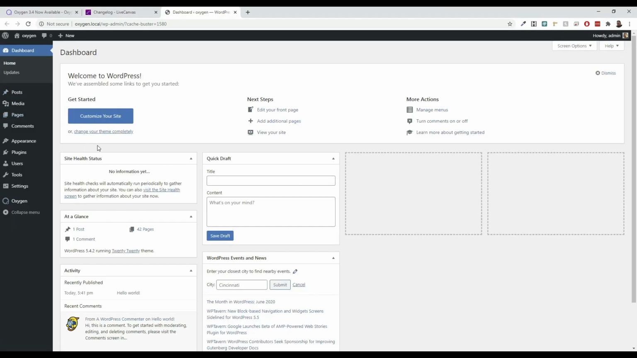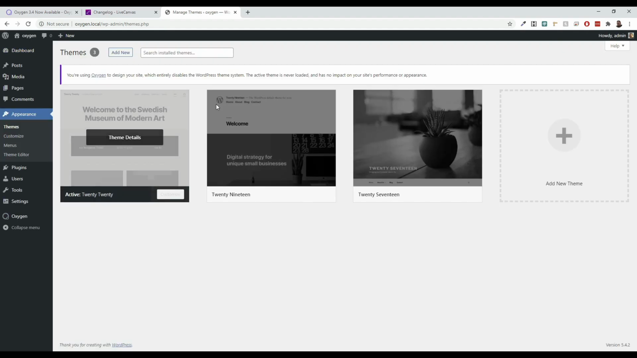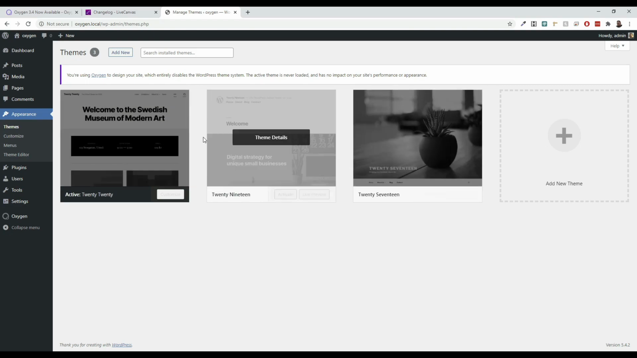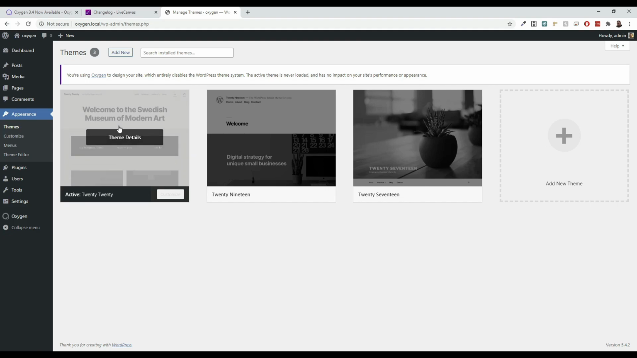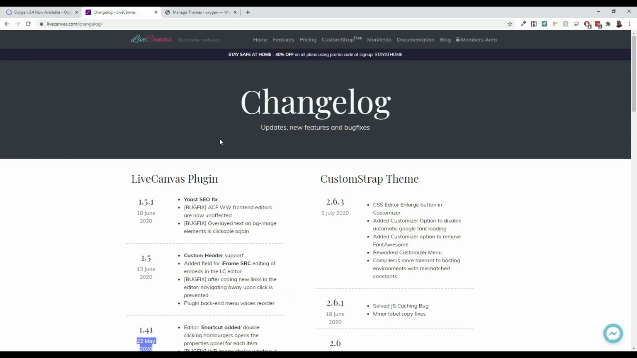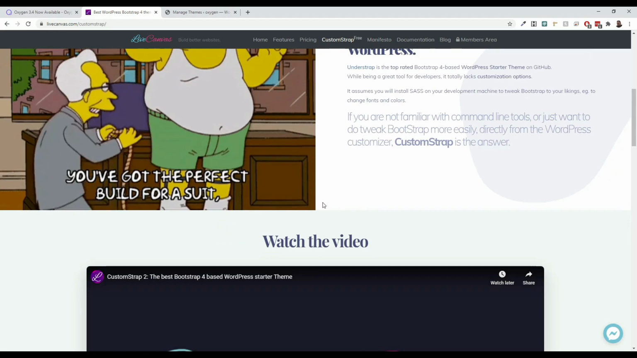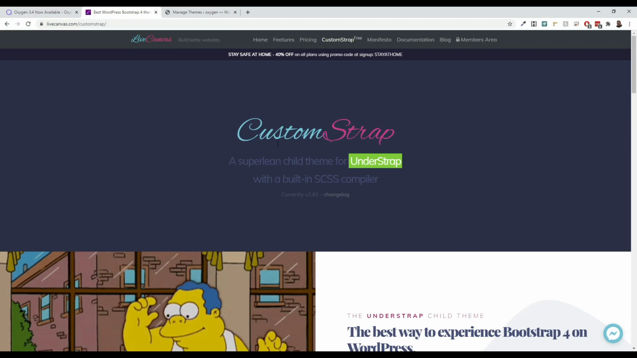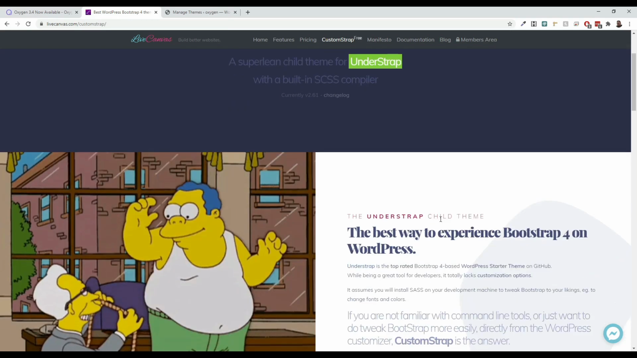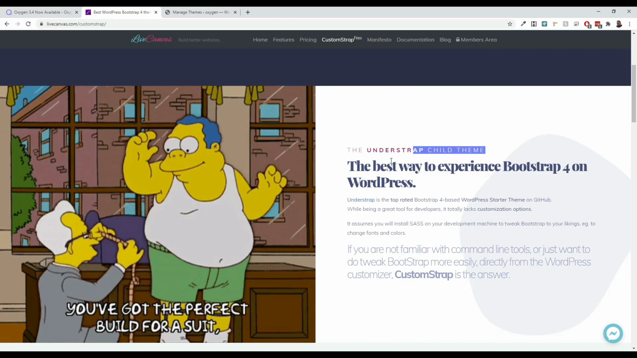In here, one thing that I've seen on the forums that people get confused about is the themes. Oxygen Builder does not use themes. So if you're trying to get this for the specific purpose of using a theme, then you're going to be in trouble here. The same thing goes with LiveCanvas. LiveCanvas actually uses Custom Strap. While you could use LiveCanvas with another theme if you wanted to, most of the functionality comes from Custom Strap. If you don't have Custom Strap installed, then you're kind of screwed in some ways, because it's a child theme to the Bootstrap on WordPress.